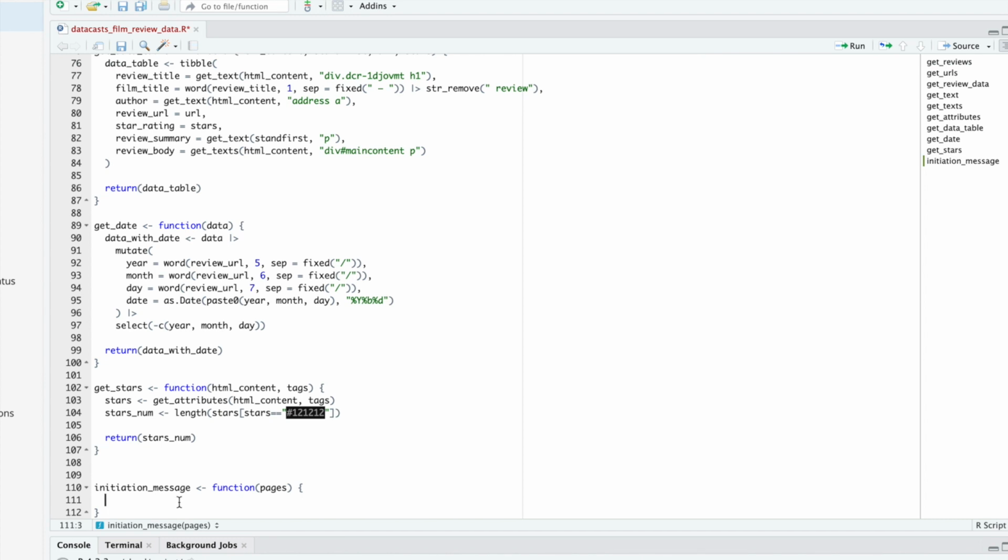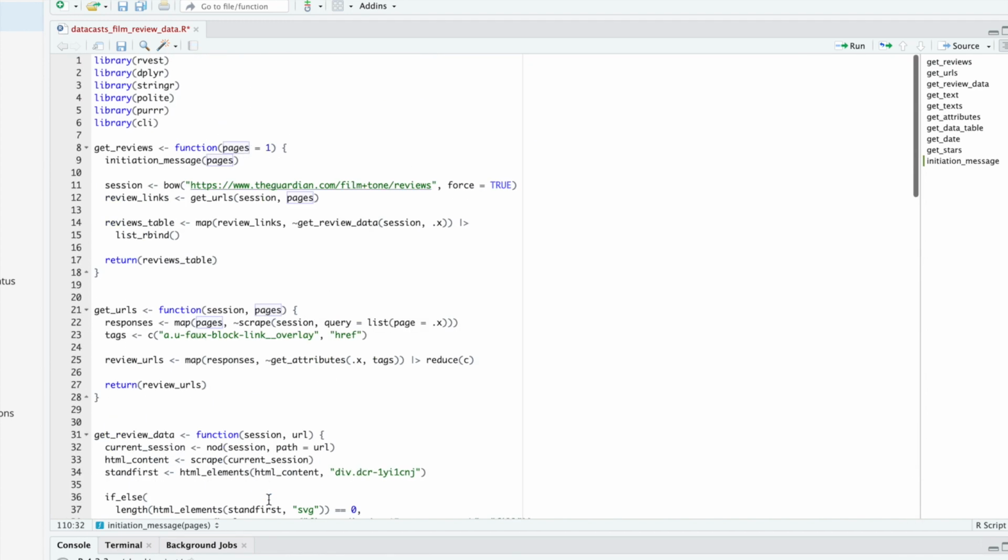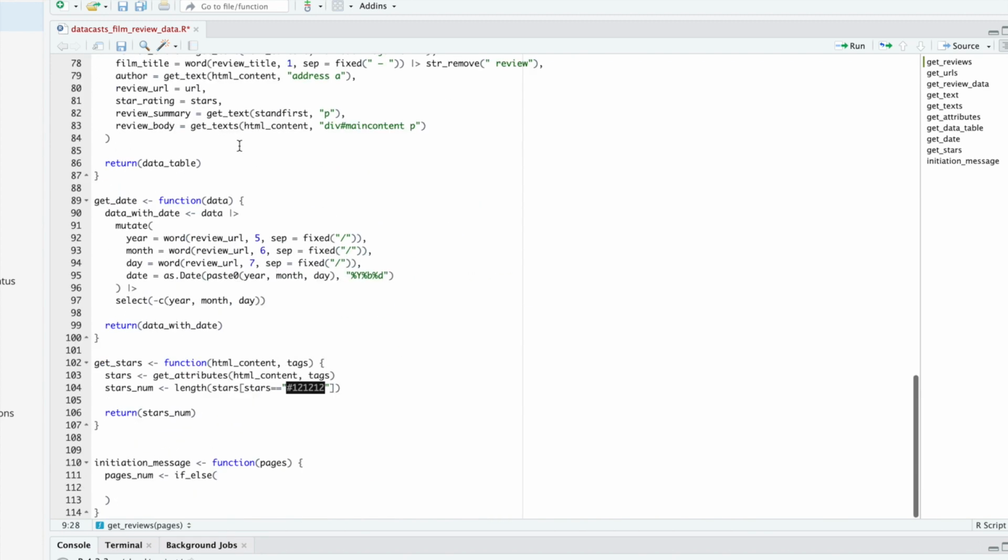So I think we need to create an object here, which I will call pages_num. And this needs to be a conditional, so if_else, which comes from the dplyr package. So we first of all want to create a version that is a single page, right? So we need to count how many pages are being passed. So pages, and if we scroll right back up to the get_reviews function, pages is an integer, and by default it's set to 1, but it could be 2, 3, 4, 5, and so on. So this is an integer, which means that we can count the size of that integer. So we can say length(pages).